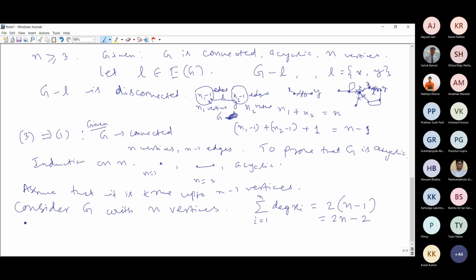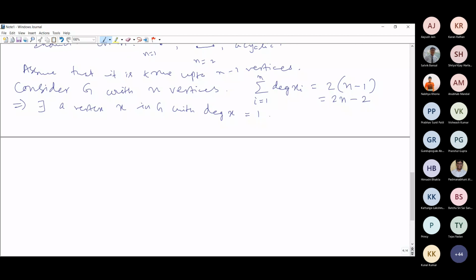So there exists a vertex x in G with degree of x equal to 1, a leaf vertex. This graph will definitely contain a degree 1 vertex. Now, what we shall do is remove this vertex from the graph and look at the graph G minus x.